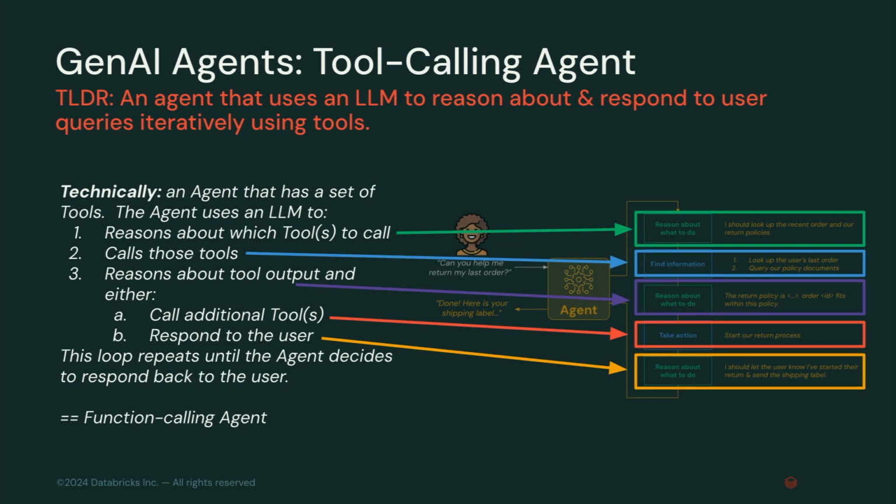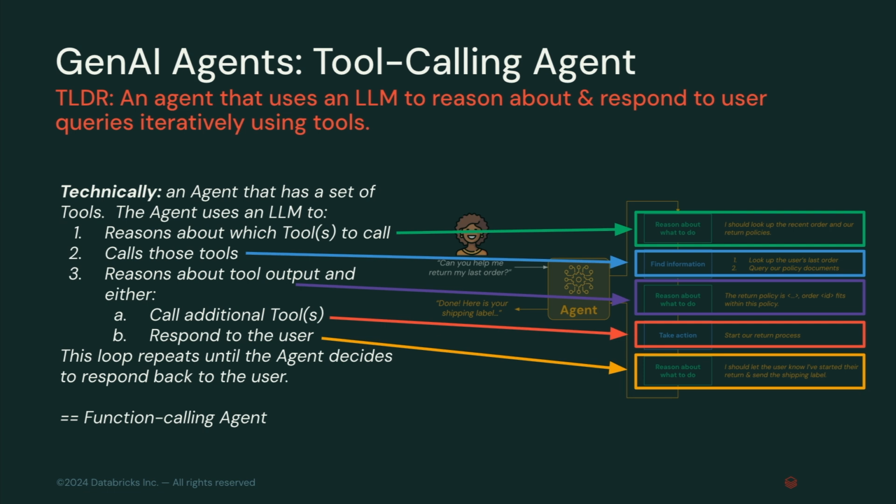And then we have tool calling agents. So there's a lot of different steps here. We're going to do reasoning. We're going to combine that with our different tool calls. And then we're going to perhaps call additional tools as time goes on. This might iterate, right? Ideally not indefinitely, but until the user is happy, right? Until we see the feedback that we need to say, hey, this is my final answer, or this is satisfying the user's request, that we're done, right? And so there's always this fun looping functionality until we get to, in this case, helping someone return some order and giving them a shipping label.